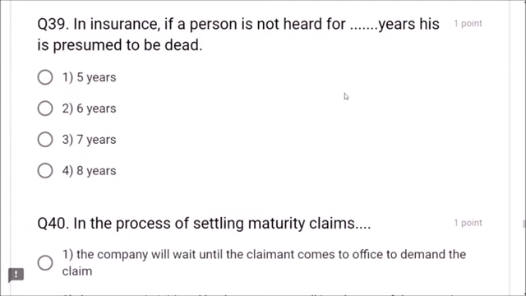Next, question number 39. In insurance, if a person is not heard of for 7 years, friends, don't think, 7 years, he is presumed to be dead. That means if he is not seen or not heard of for 7 years, he is presumed to be dead. So the option 3 is correct, friends.